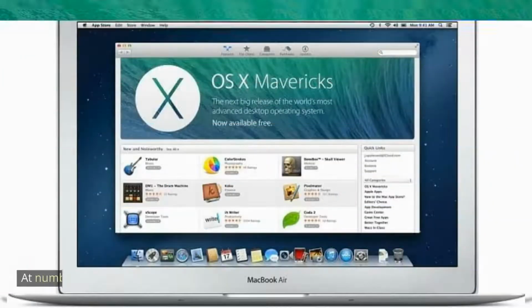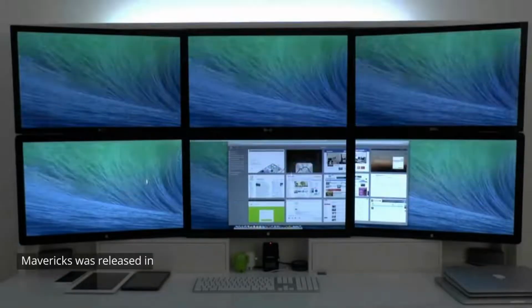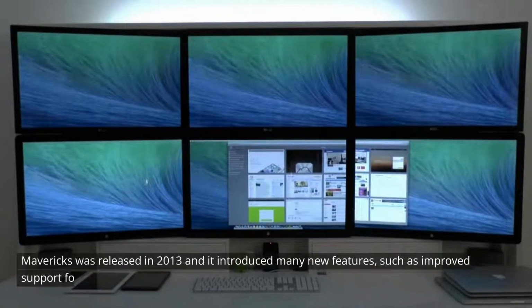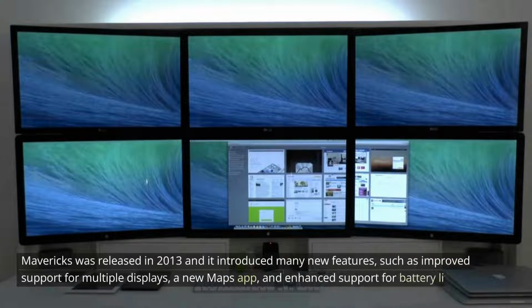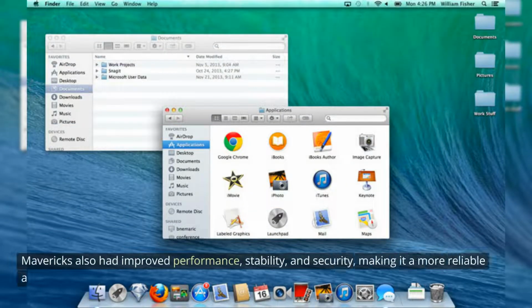At number 2, we have macOS X Mavericks. Mavericks was released in 2013 and it introduced many new features, such as improved support for multiple displays, a new Maps app, and enhanced support for battery life. Mavericks also had improved performance, stability, and security, making it a more reliable and efficient operating system.